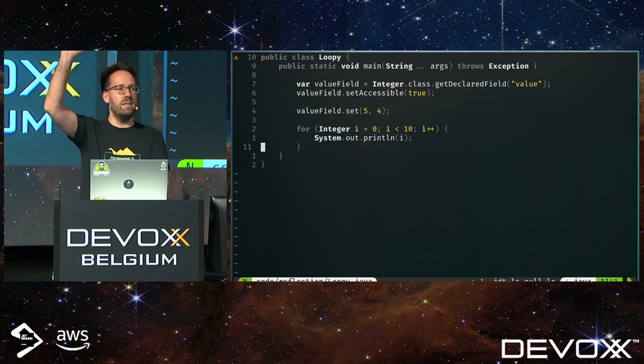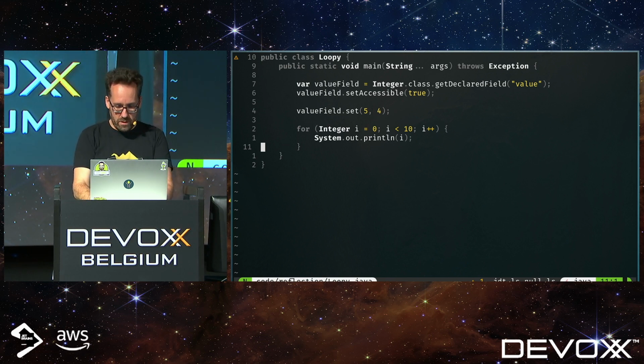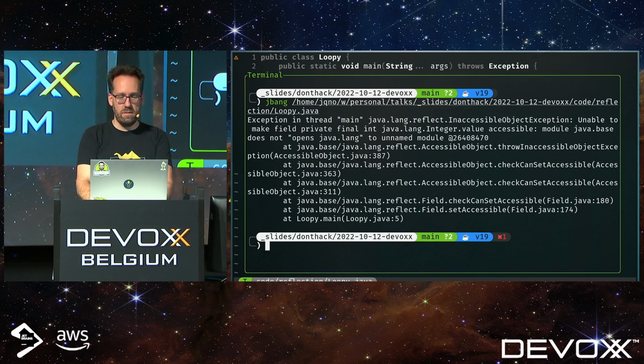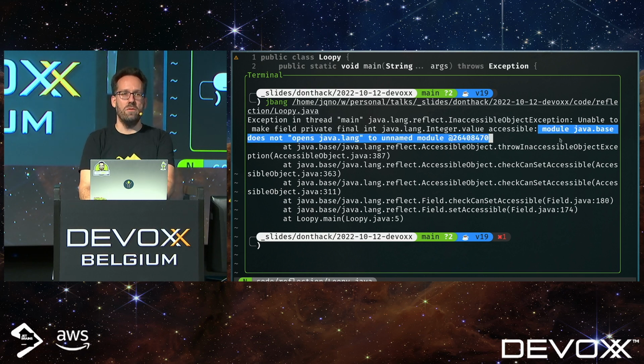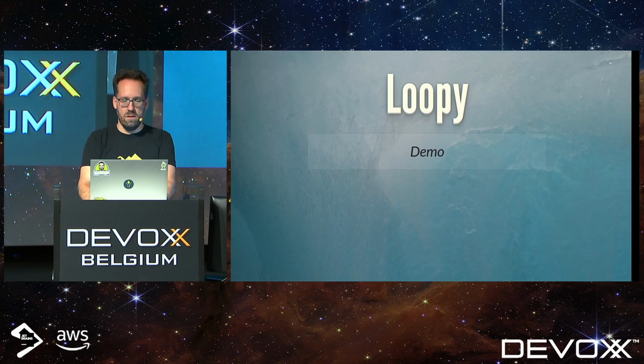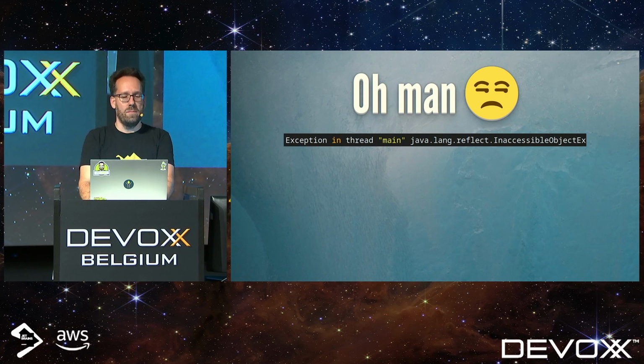Who wants to guess what's going to happen? I see no hands. Is everybody scared, or is everybody just eating lunch? Okay, well, this was actually a trick question because it fails. Because we have an inaccessible object exception, the module is closed to reflection. Boo. So in Java 9, we got the module system, and this suddenly stopped working.